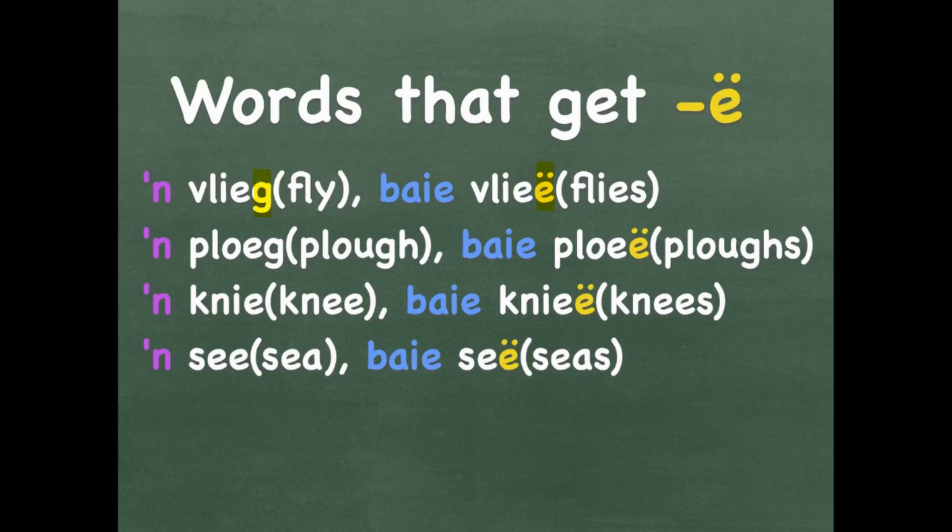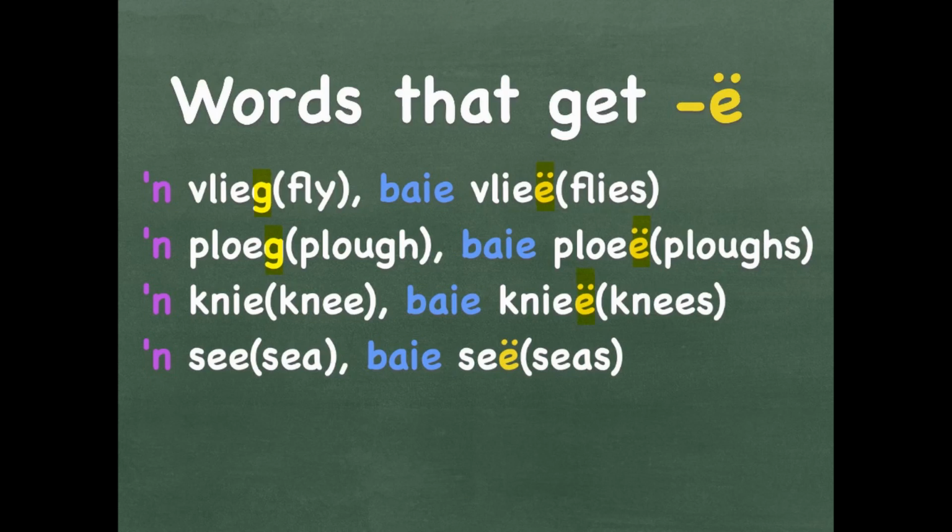A ploeg is a plow. Baie ploe. We replace the G with a E and a deelteken on the E. In English, plows. A knie is a knee. Baie knieë. Now all we do is add another E with 2 dots on it, with a deelteken on. And in English it will be knees. Say it with me, knieë.